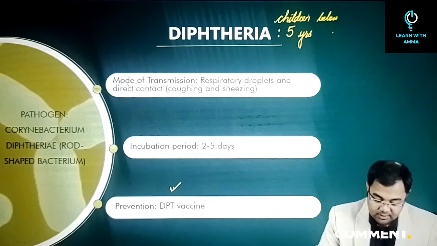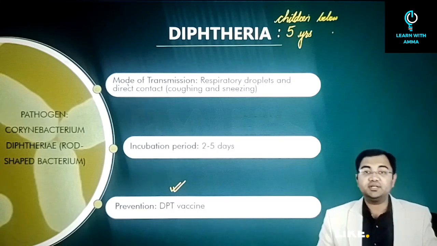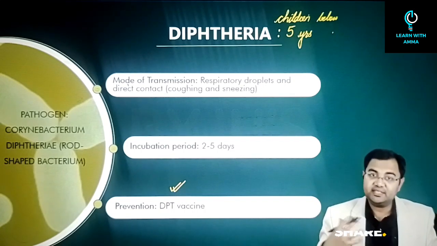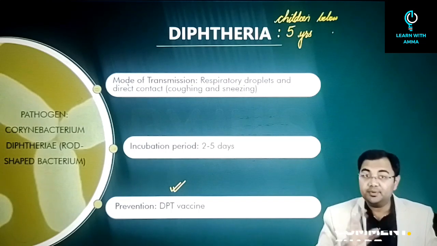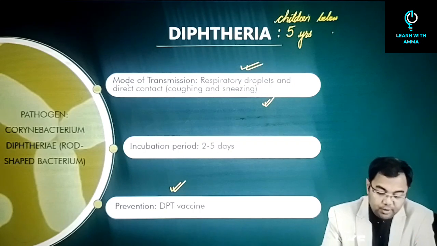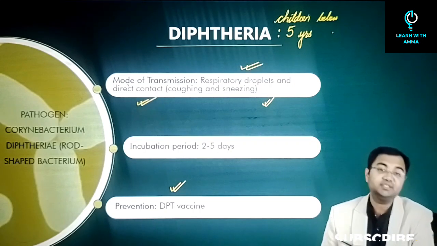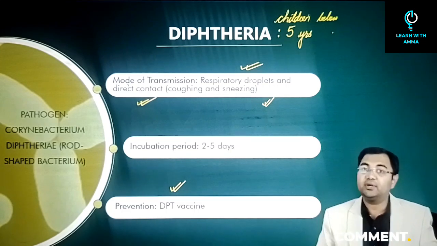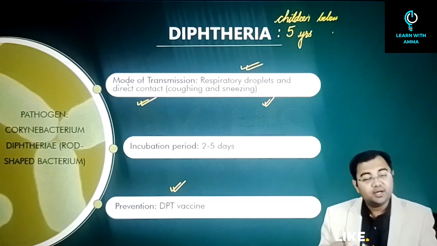So there is a vaccine that is given to small children, especially to children who are below the age of 2 years. This DPT vaccine is given to them so that they can be prevented against this disease. So it is a kind of respiratory droplet disease and a direct contact disease that can happen through coughing and sneezing of the children, and can spread very quickly among the children who are not vaccinated.